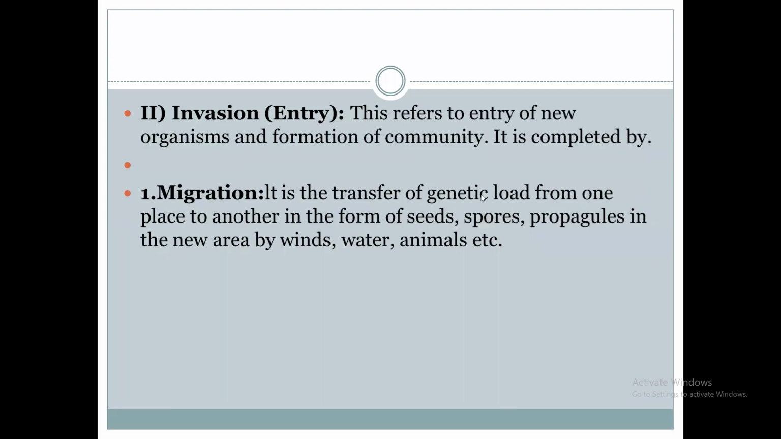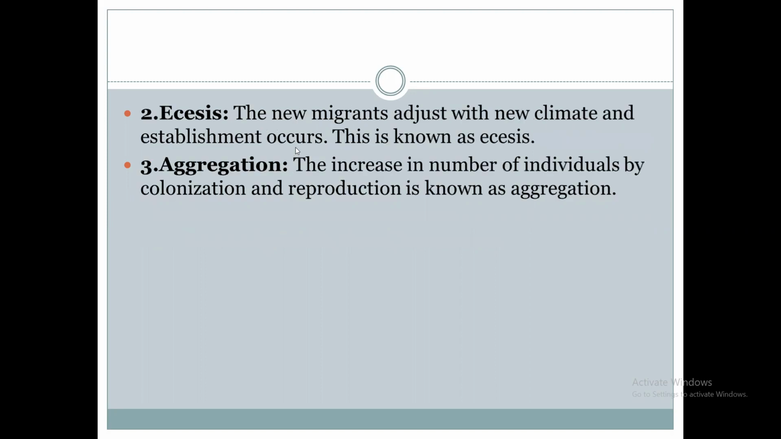In the second step, invasion, there is entry of new organisms, a new community, new plants in a particular area. That is the formation of the community that may occur. This invasion may be completed by three steps: migration, ecesis, and aggregation.